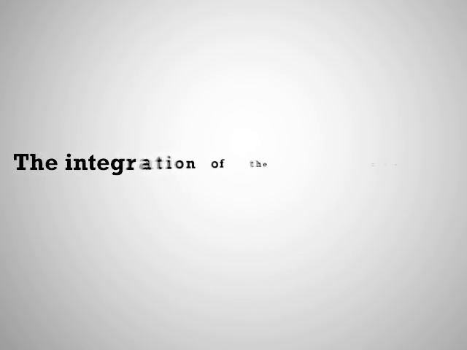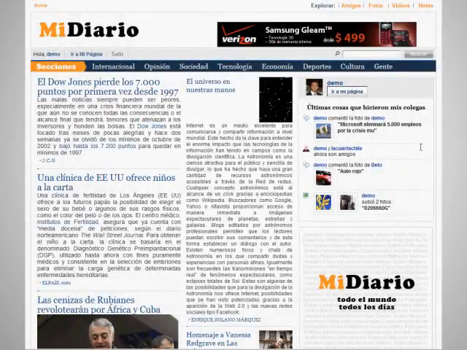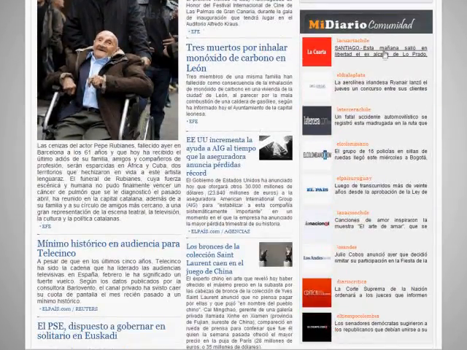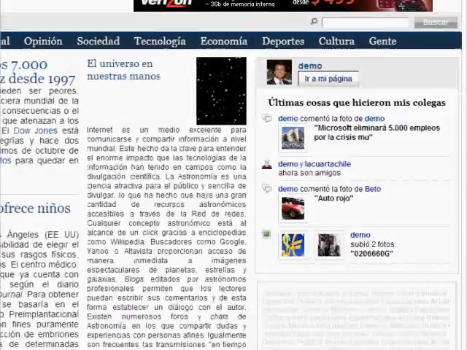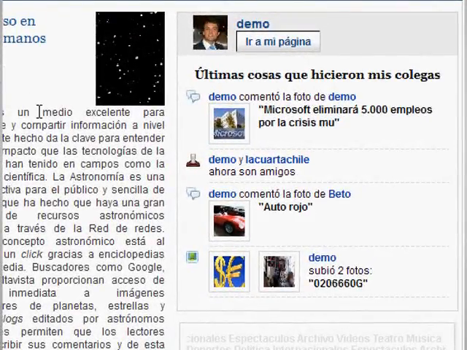The integration of the community into the homepage of the newspaper. A newspaper's homepage usually shows worldwide and local news. Looppa adds the opportunity for each logged-in user to see a web feed with all the articles written by their friends, the latest uploaded photos and videos, the newest users of the group, etc. And all this from the newspaper's homepage.